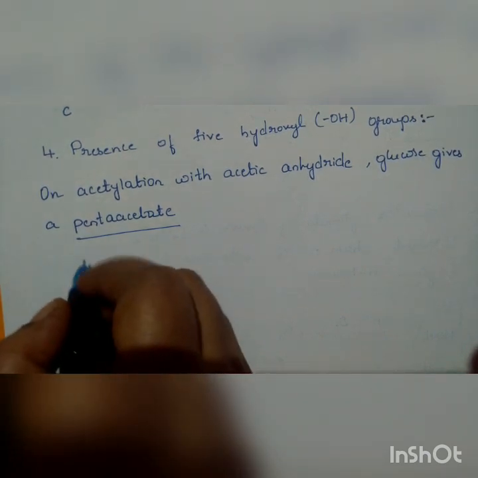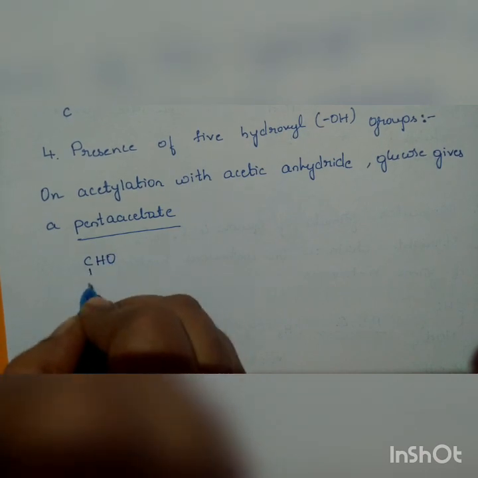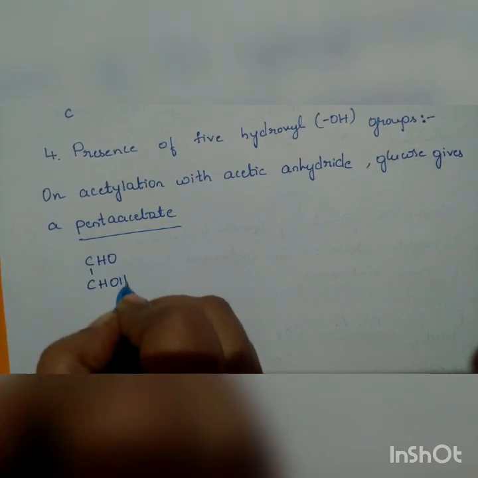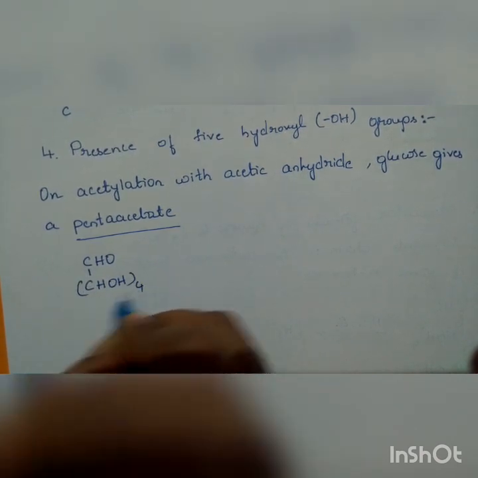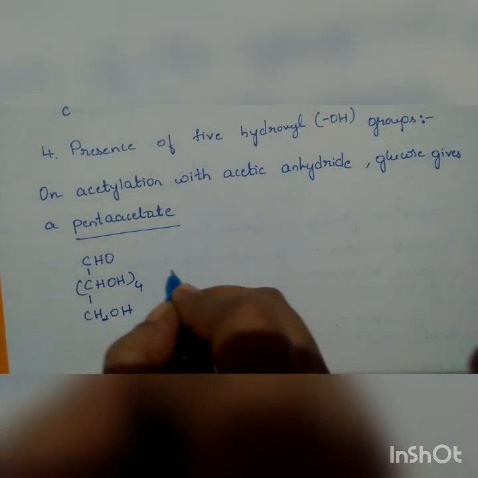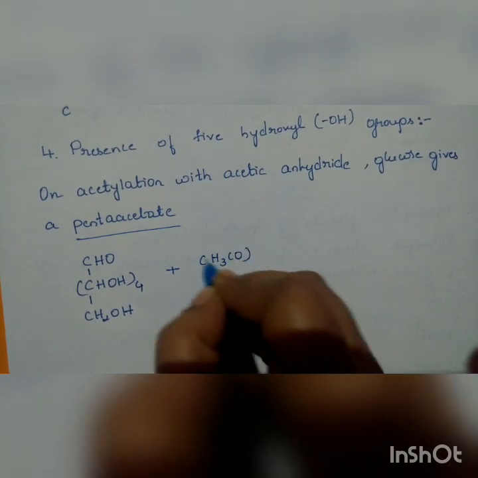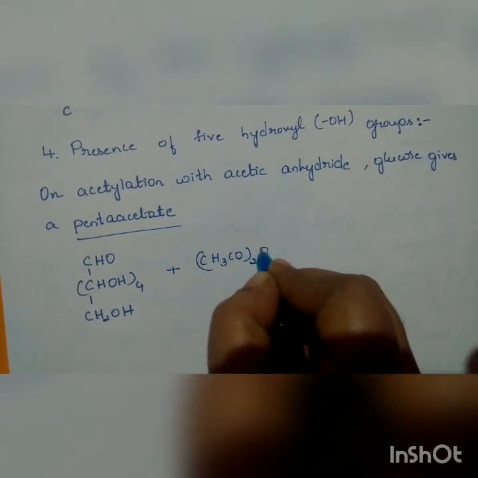So we shall see how the reaction takes place. It is CHO, CHOH 4 times, and CH2OH, our glucose, with acetic anhydride, (CH3CO)2O, 5 times.